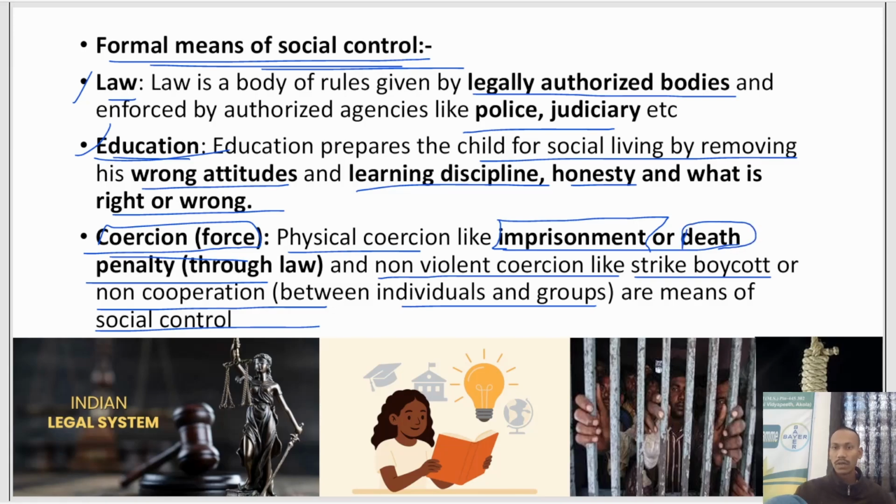Then non-violent coercions like strike and boycott, like Mahatma Gandhi, who boycotted foreign products in India back in his time. With that, another social non-cooperation movement was also led by Mahatma Gandhi in India. So those were the forms of social control in India.